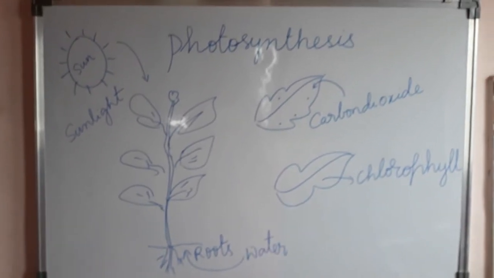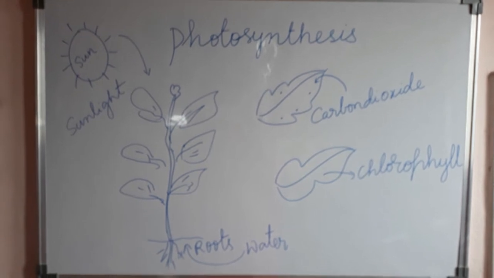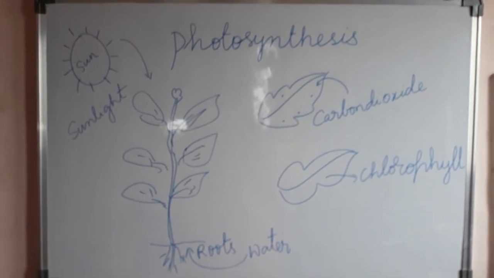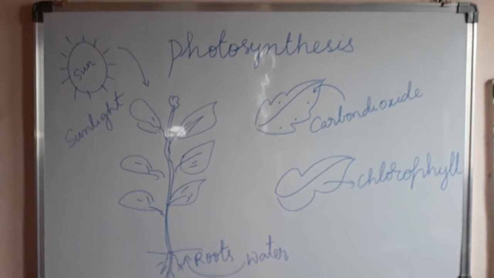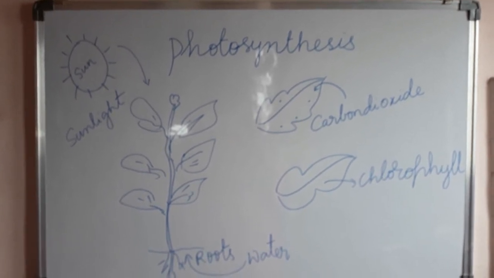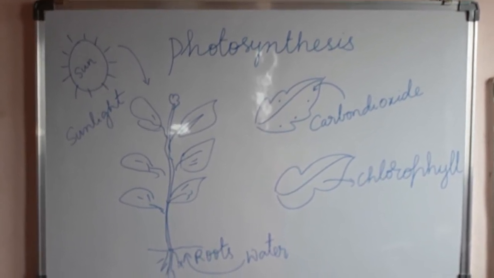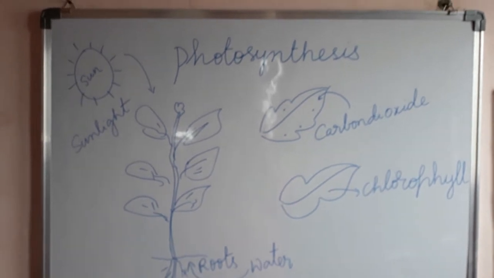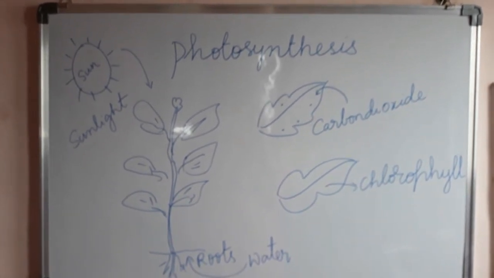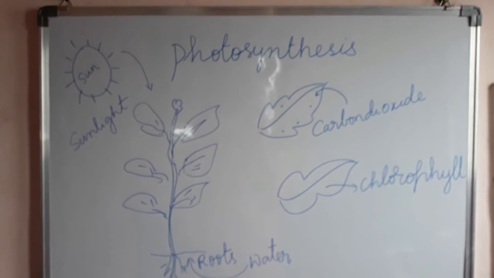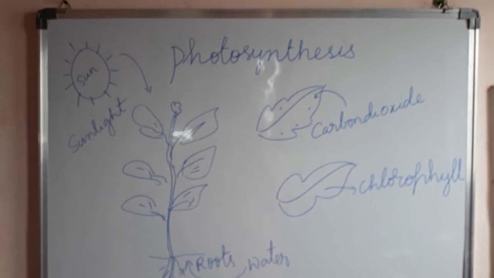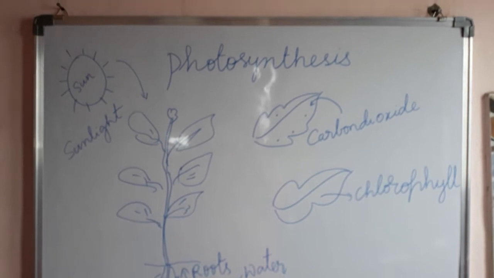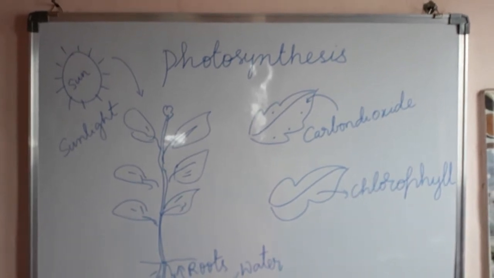Okay children, up to now what I said, the green leaves are present on each and every plant. Now we are going to discuss the process which is done in these green leaves. That is nothing but photosynthesis. What is it called children? Photosynthesis. Repeat the word. P-H-O-T-O-S-Y-N-T-H-E-S-I-S.